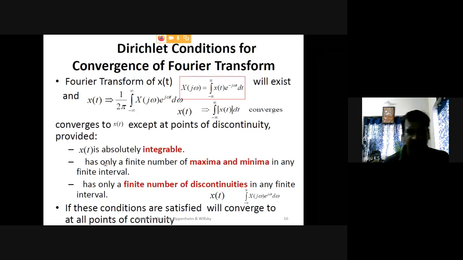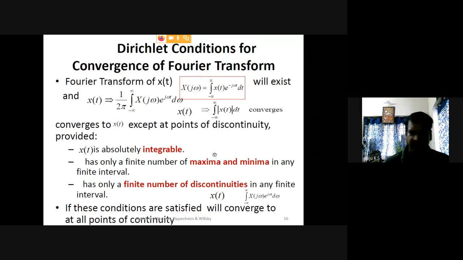One condition is that x(t) is absolutely integrable, the integral of the modulus of x(t) should be less than infinity. And it has only a finite number of maxima and minima in any finite interval.